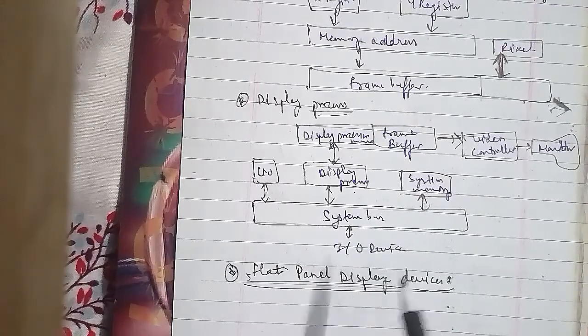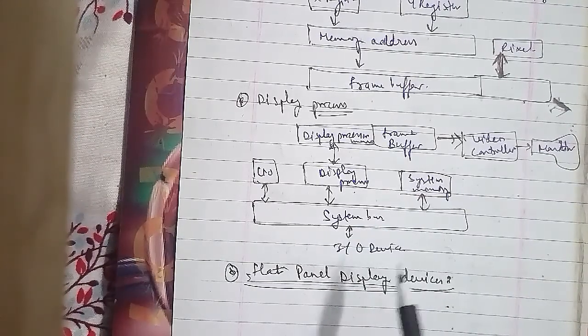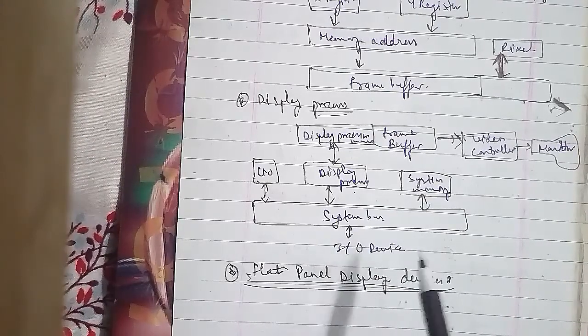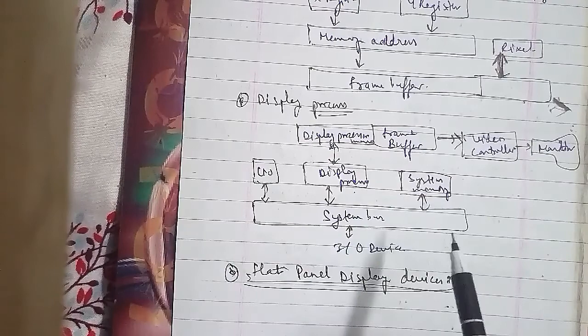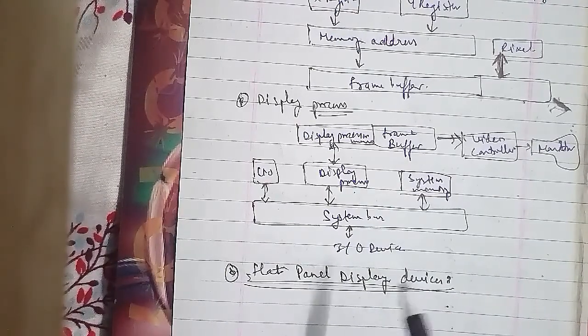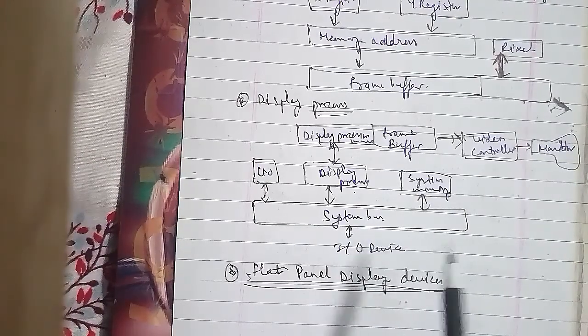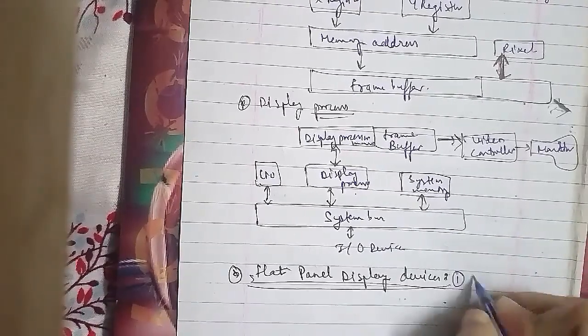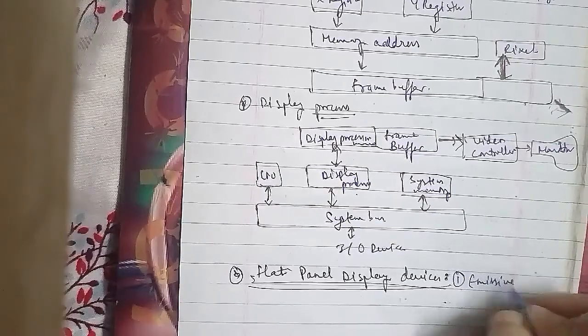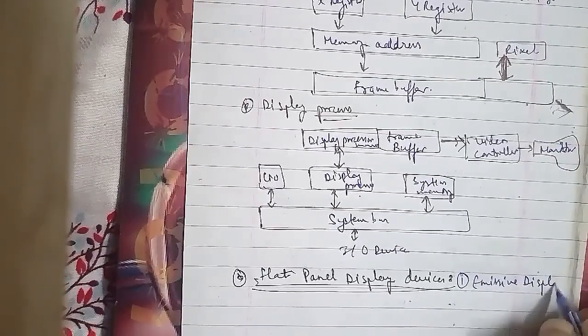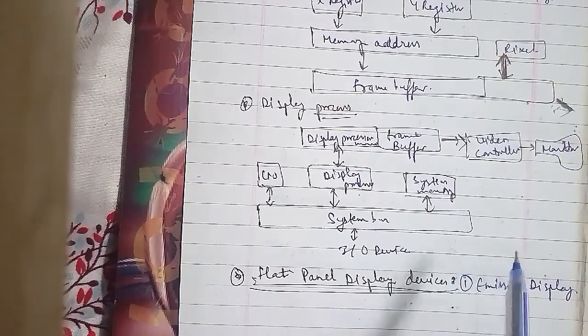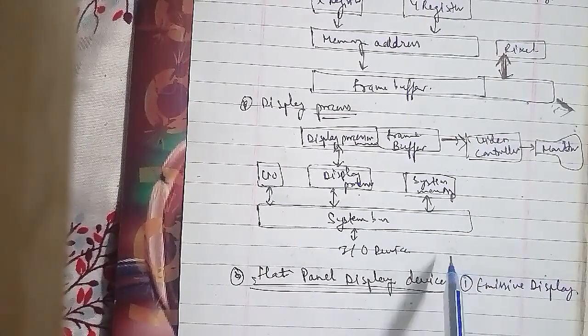The first category is emissive display. Emissive displays or emitters are devices that convert electrical energy into light, and the plasma panel, thin film electroluminescent display, and light emitting diodes are examples of emissive displays. Flat CRTs have also been devised in which electron beams are accelerated parallel to the screen and then deflected 90 degrees to the screen, but flat CRTs have not proved to be as successful as other emissive devices.